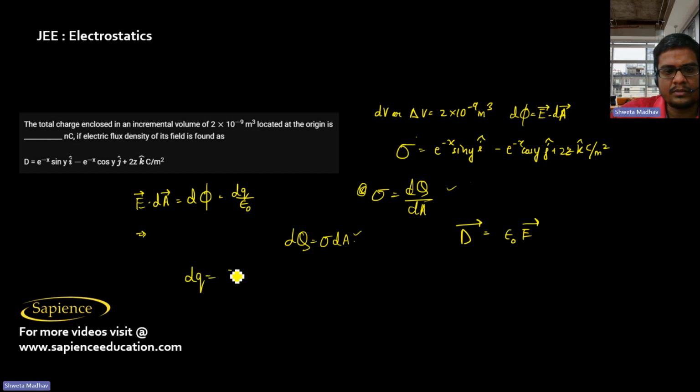dq is equal to epsilon naught times E dot dA, which means it is D dot dA. Incremental volume dV.